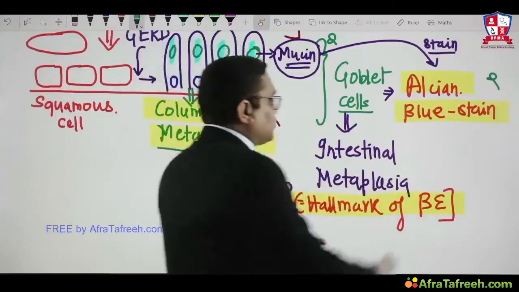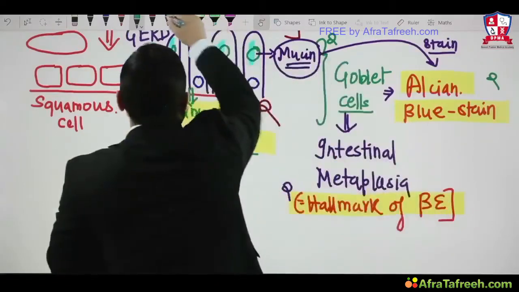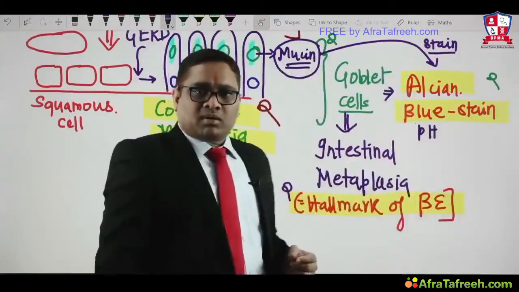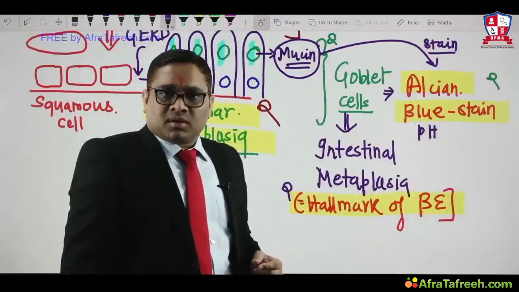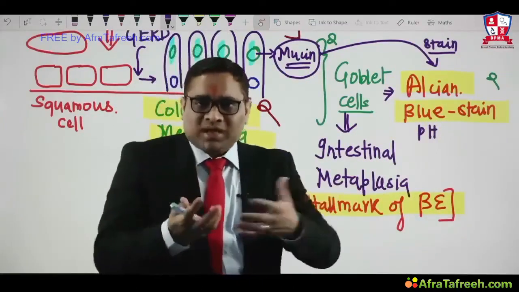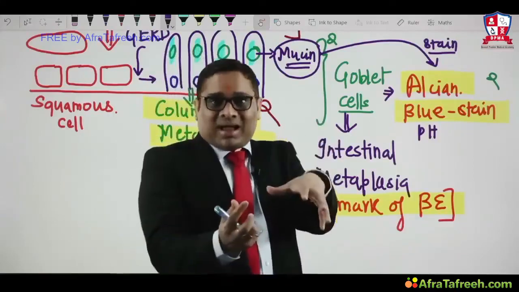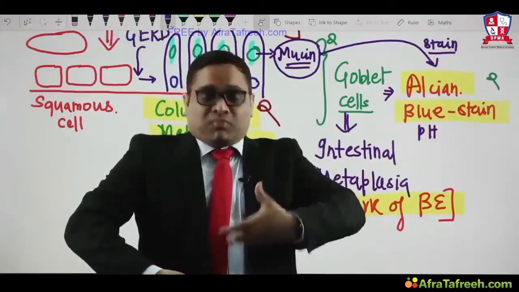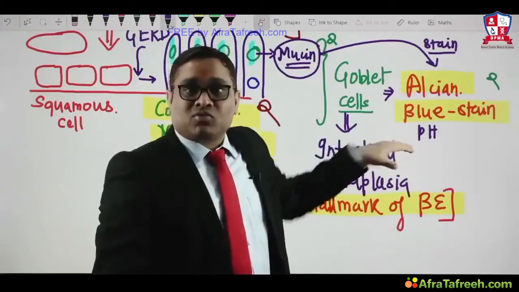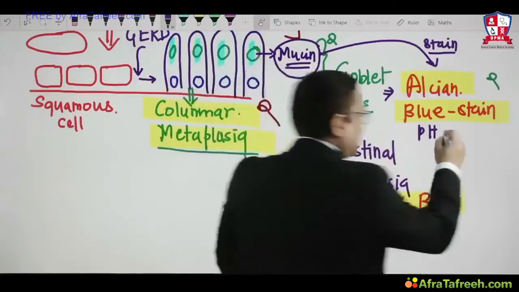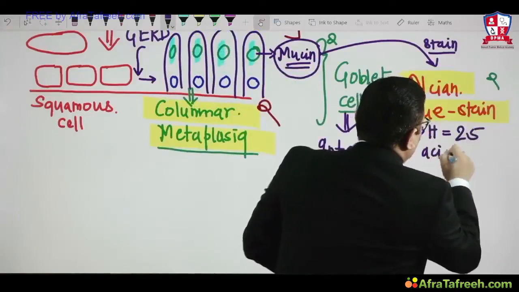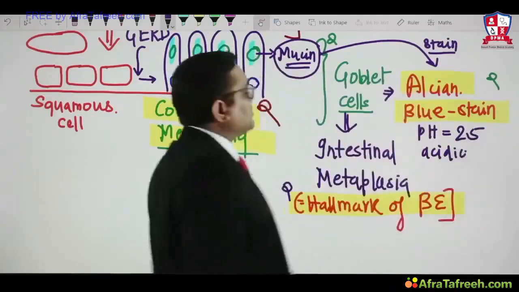That is the catch point. Alcian blue stain pH must be, you tell me what your logic says, alkaline or acidic? See, what I said in the pathogenesis, try to correlate that. Stomach content is coming up, which was acidic. So what kind of pH should we require for Alcian blue? Acidic. And what is the acidic pH? It will be 2.5. This is an important MCQ.